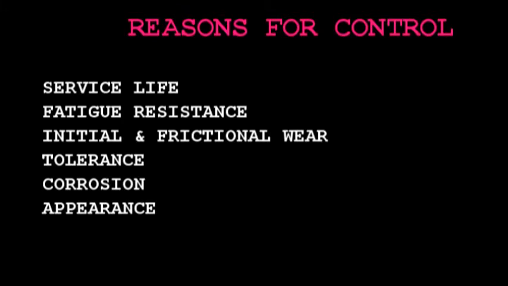The main reason is to improve the quality of the product with a good surface finish. The reasons are to improve the service life of components, to improve the fatigue resistance, to reduce the initial wear of parts, to reduce frictional wear, to allow close dimensional tolerance on the parts, for good appearance, and to reduce corrosion by minimizing the depth of irregularities.